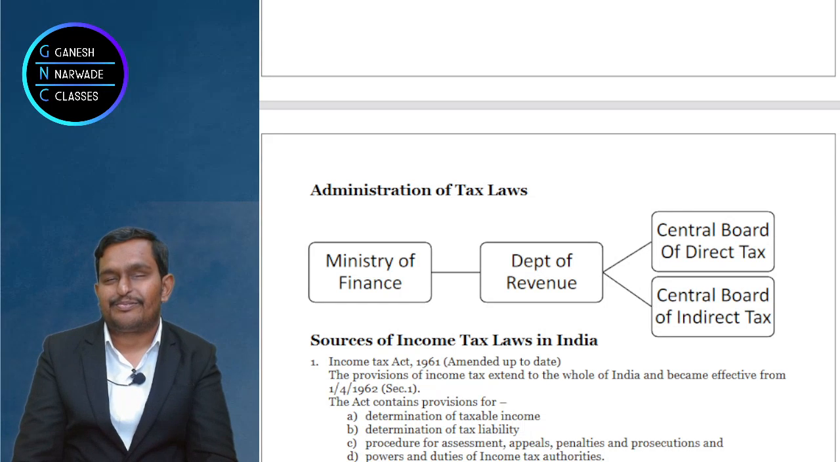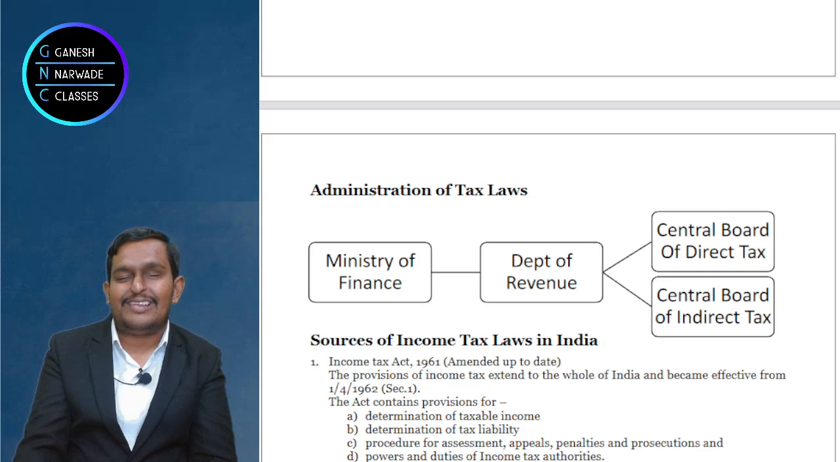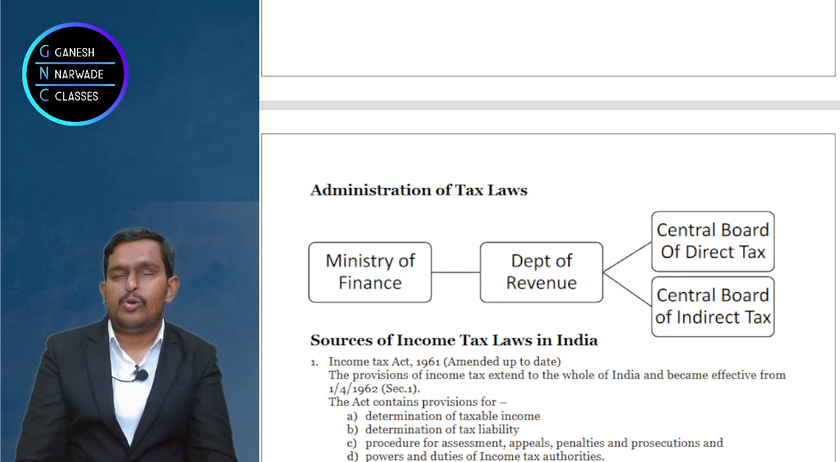1962. So books write it in different ways, right? Came into force, commences from, these words are used. Okay. Now 1st April 1962. It is applicable to the whole of India. That means Jammu and Kashmir or Ladakh or Arunachal Pradesh or Assam or Hyderabad or Telangana, Maharashtra, Bhopal, whatever it is, the Income Tax Act 1961 applies to the whole of India.